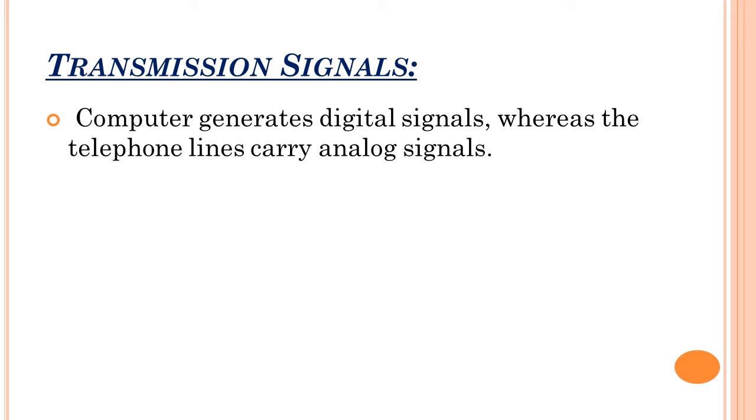Next is about transmission signal. Signal means the data going from here to there, what kind of data is going in that transmission, that is known as the transmission signal. They divide the transmission signal into two types. First one is analog and the second one is digital.